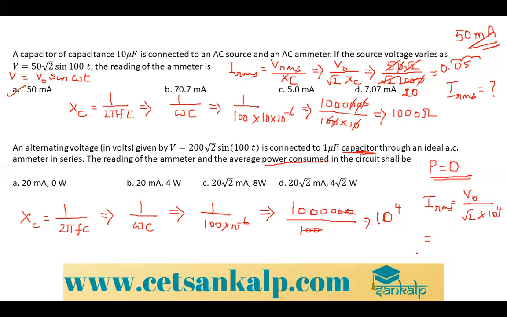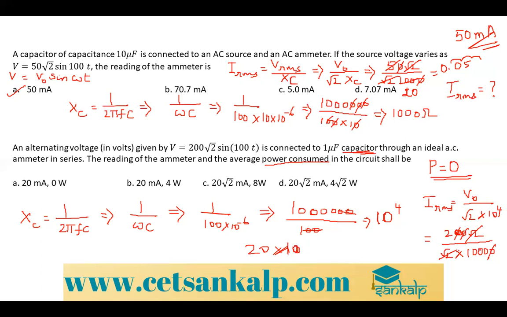So V naught is 200 root 2 divided by root 2 into 10 to the power 4. Root 2 cancels, and let's cancel the zeros.